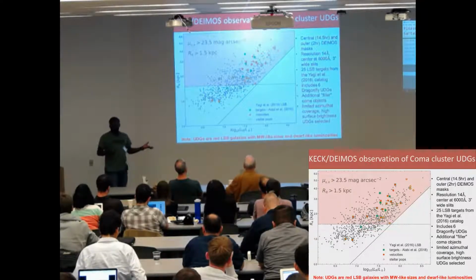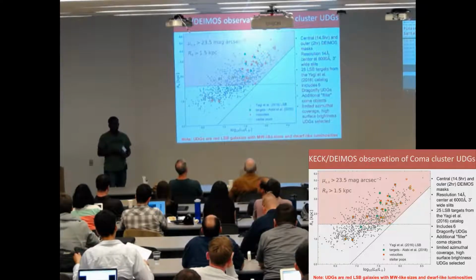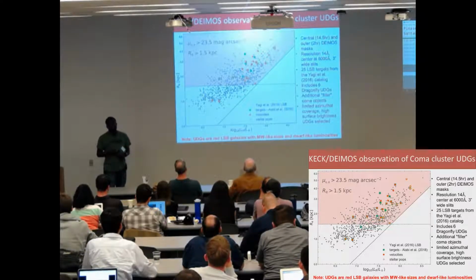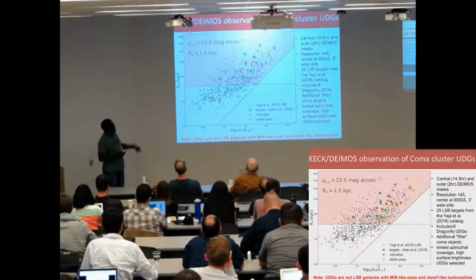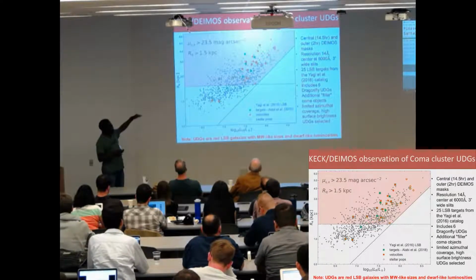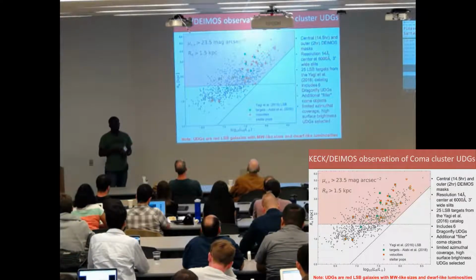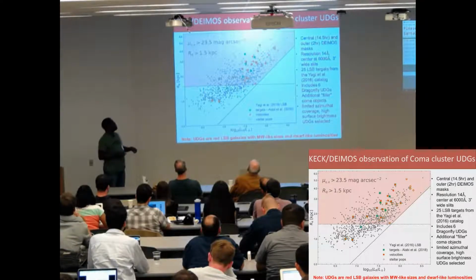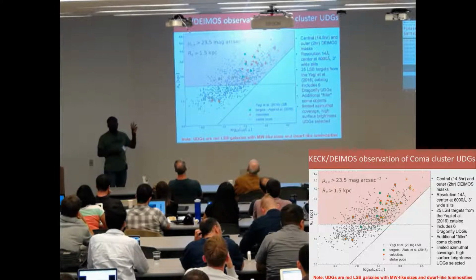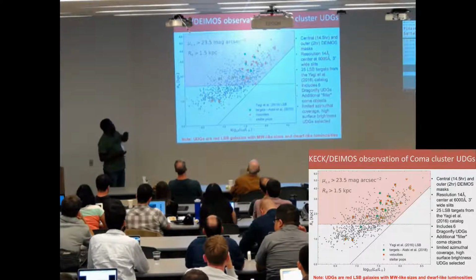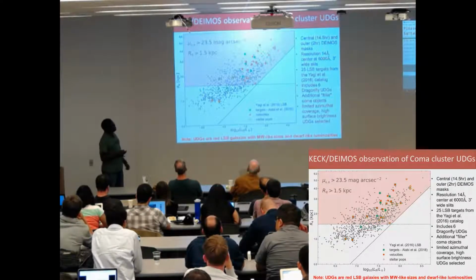So we picked 25 galaxies from the Yagi catalog, low surface brightness catalogs, and you can see from the plot that only 3 of them fall below the size criterion defined in the Pieter van Dokkum discovery paper. So we've got 22 ultra-diffuse galaxies in our sample.